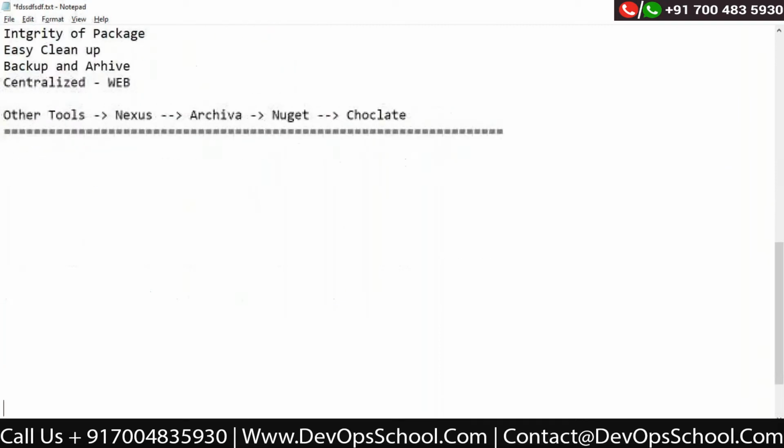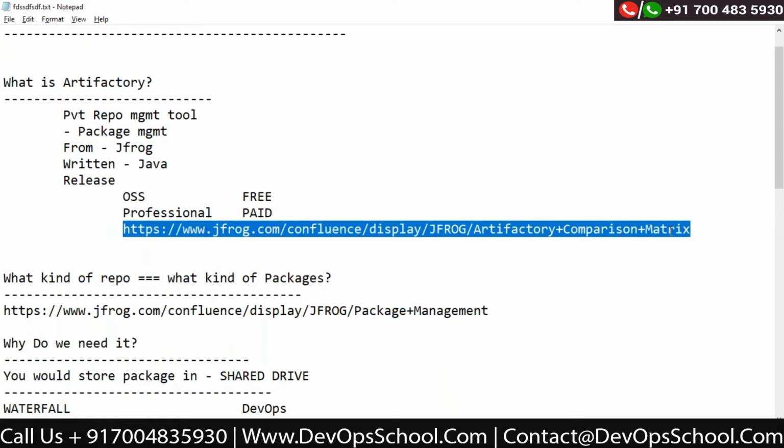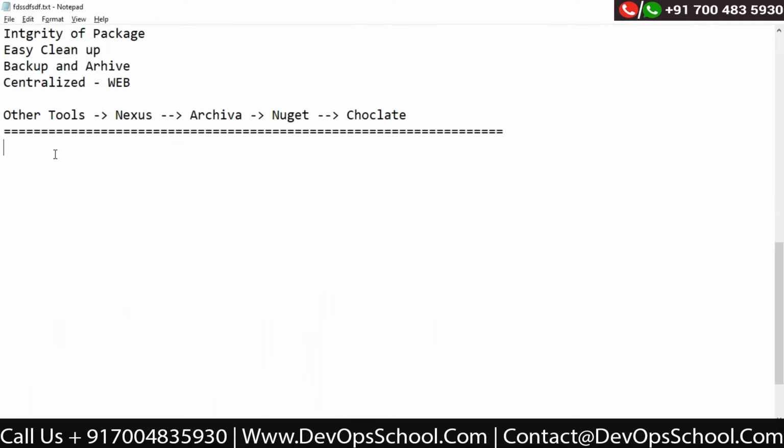Can I ask one question? In the starting, you said that there is a differentiation between Artifactory as well as GitHub. So can you differentiate where we use GitHub and why we can't use GitHub for storing the packages? Yeah.